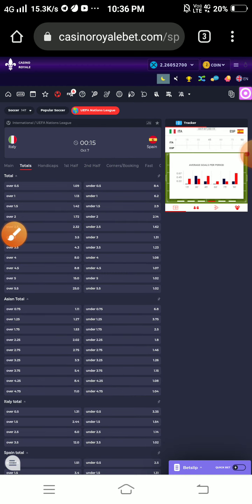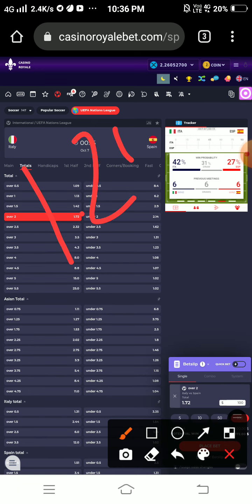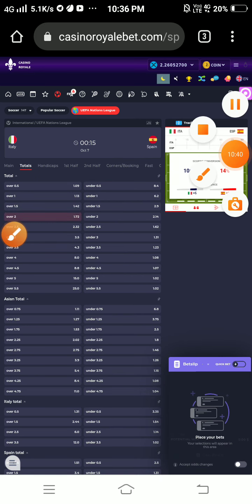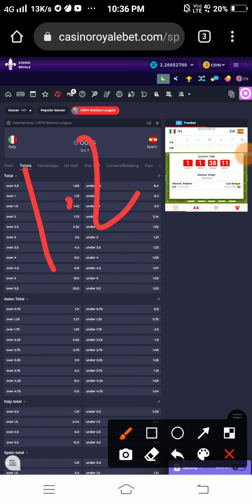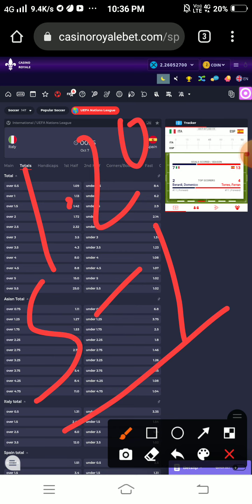If you choose 1.20 odds, what will happen? One thing, if you think 1.20 odds, 5 matches you won, 1 you lose, then what is the end? In the end, the result is nothing, no loss, no profit. 5 matches you win and no loss, no profit. So never follow such small odds.